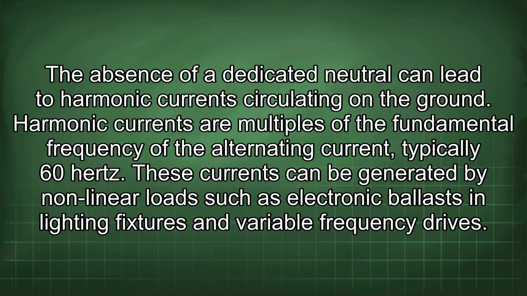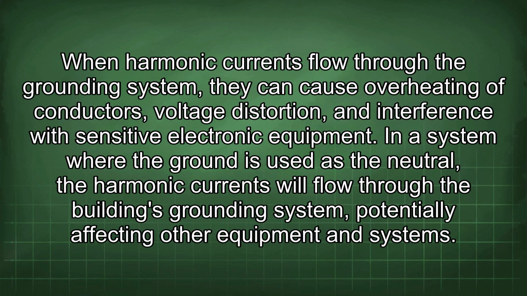Harmonic currents are multiples of the fundamental frequency of the alternating current, typically 60 Hz. These currents can be generated by nonlinear loads such as electronic ballasts in lighting fixtures and variable frequency drives. When harmonic currents flow through the grounding system, they can cause overheating of conductors, voltage distortion, and interference with sensitive electronic equipment. In a system where the ground is used as the neutral, the harmonic currents will flow through the building's grounding system, potentially affecting other equipment and systems.